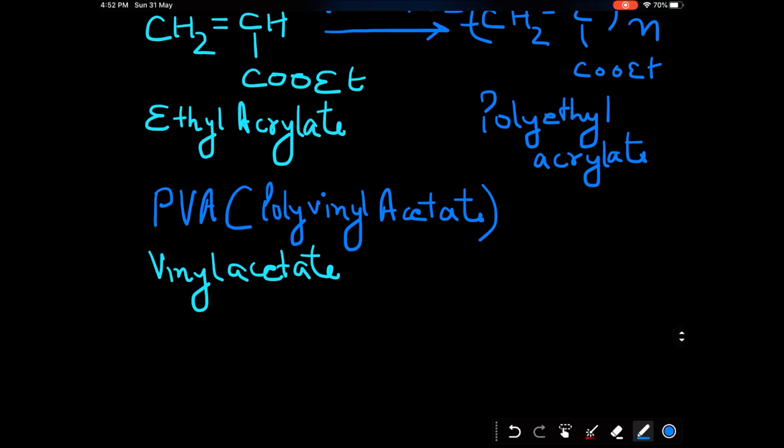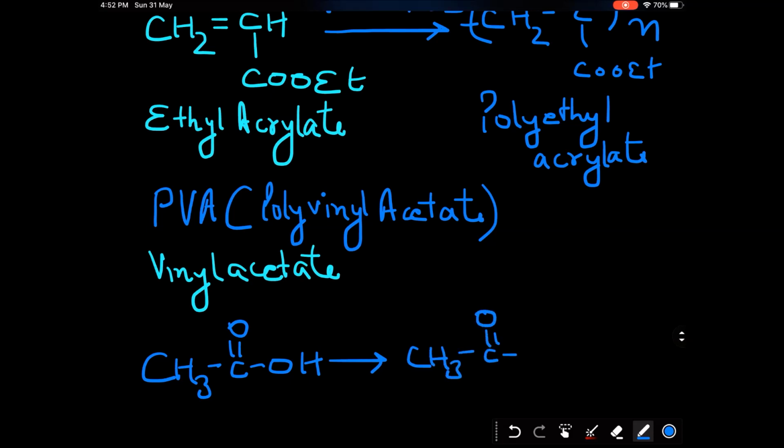Acetic acid is CH3 C double bond O OH. If we convert it into an ester, CH3 C double bond O OCH double bond CH2. This conversion gives us the substance known as vinyl acetate. Just to remember the structure of vinyl acetate.